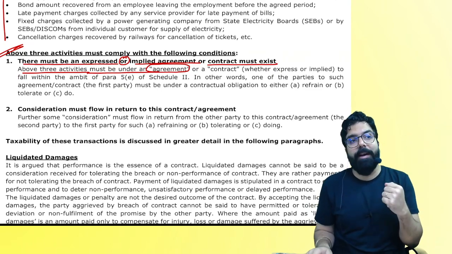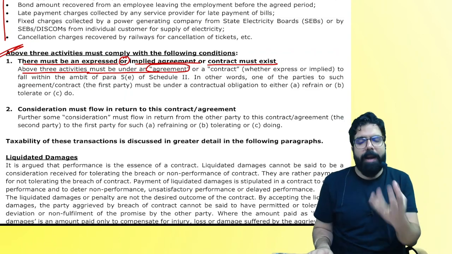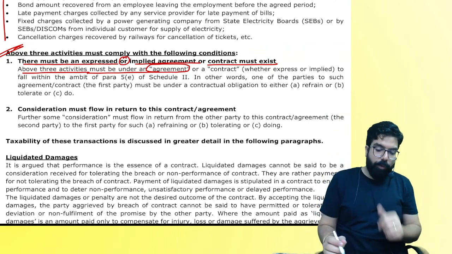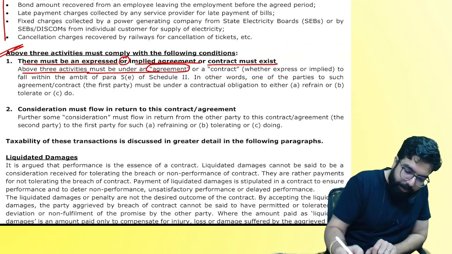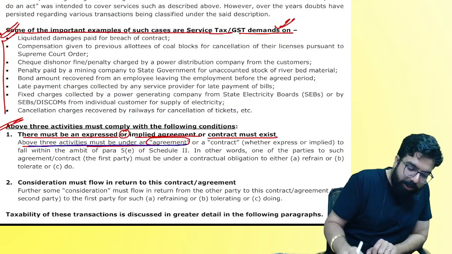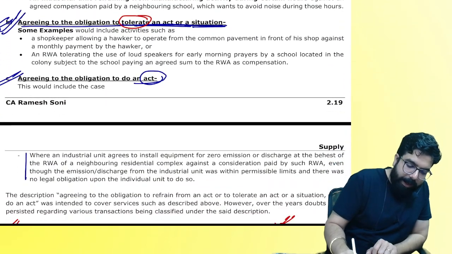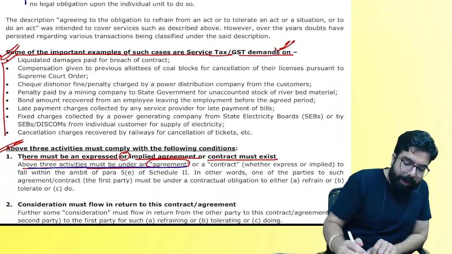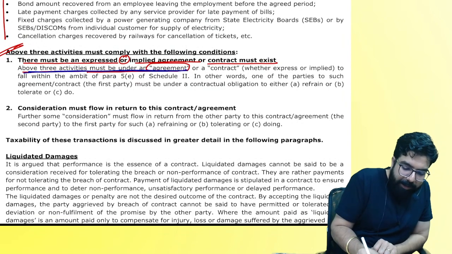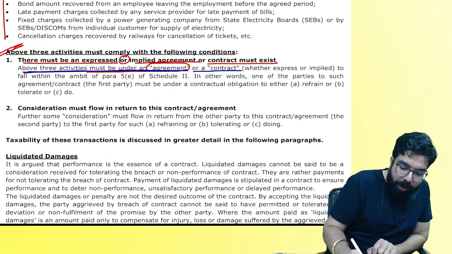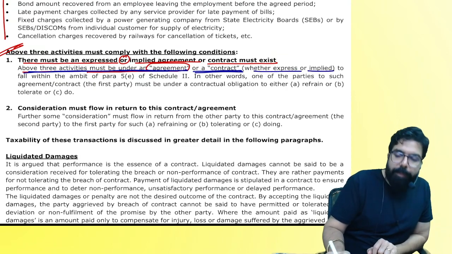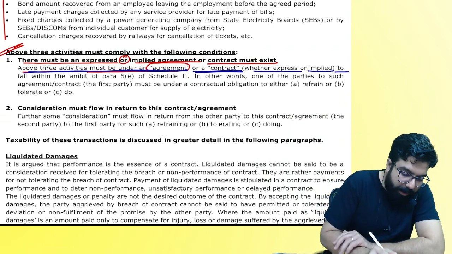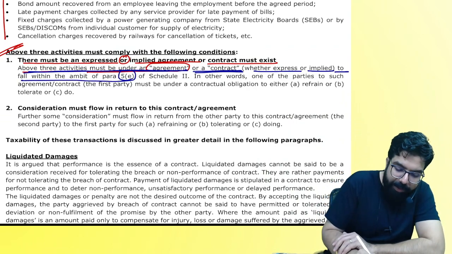If I don't have an agreement and you just paid me 10,000 rupees, my question is, have I given you a supply of service? Louder. No. So that is what they are telling. See, everyone, all three activities, agreeing to refrain, agreeing to tolerate, agreeing to do an act, should always be done under an agreement or contract. Whether the contract is express or implied, whether it is a written contract or an express contract, to fall within the ambit of 5E Schedule 2.